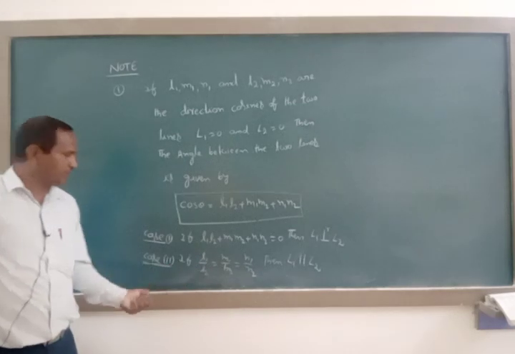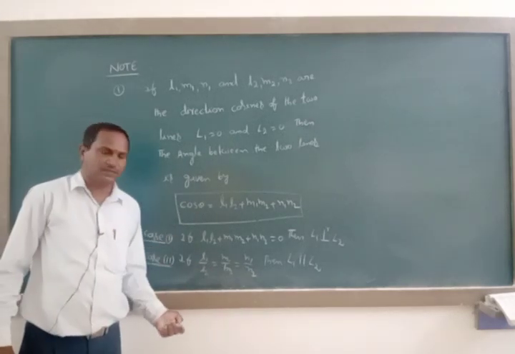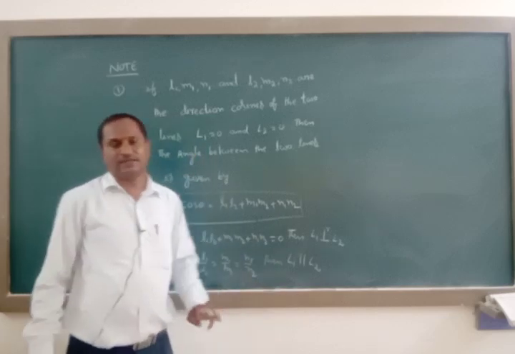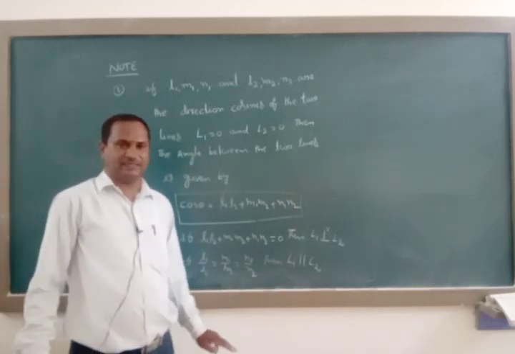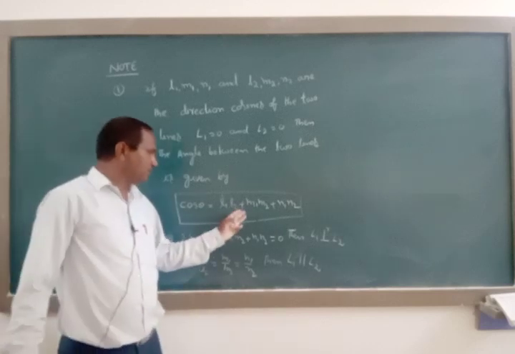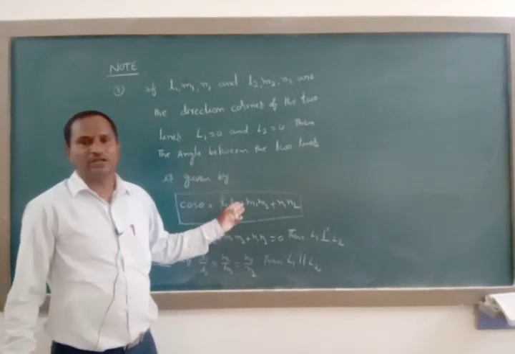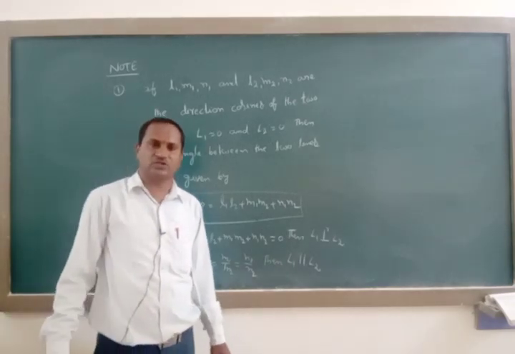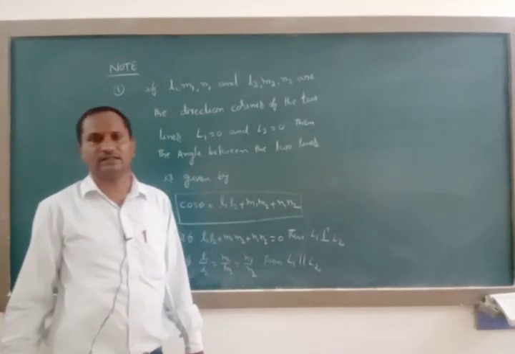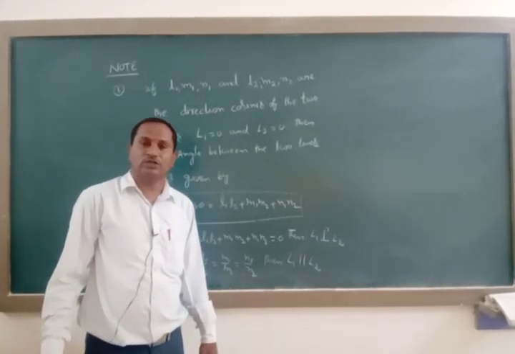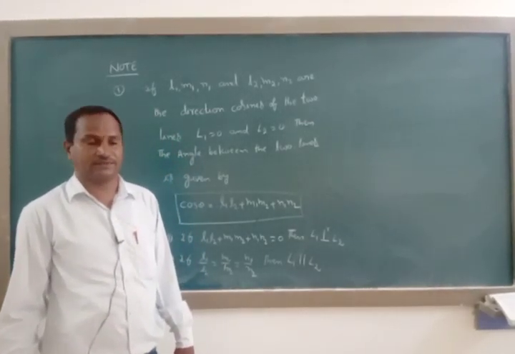If we get this condition with the help of direction cosines, easily we can tell they are parallel lines. At that time, the angle between them is 0 degrees. Here we will get 1, and 1 is the value of cos 0 degrees. Cos theta is equal to cos 0 degrees. Cos gets cancelled. Then theta is equal to 0 degrees.